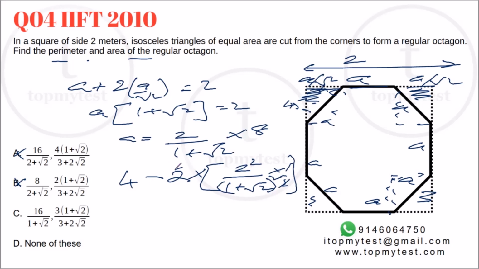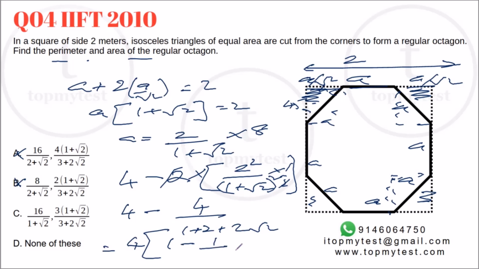Right. So this goes out from this. So you'll get 4 minus this will be 4 divided by, if you expand the denominator, it will be 1 plus 2 root 2. Rewrite this. You'll get, take 4 common. It will be 1 minus 1 by 3 plus 2 root 2. Rewrite this again. So you will get 3 plus 2 root 2 minus 1.